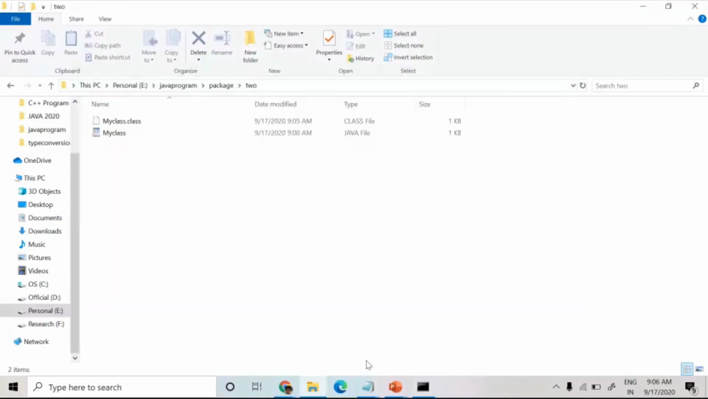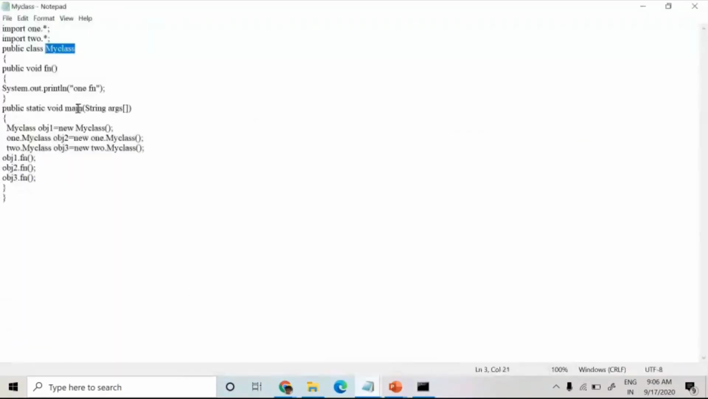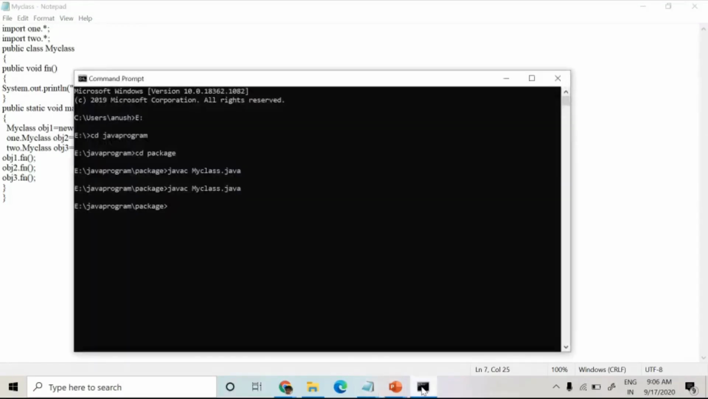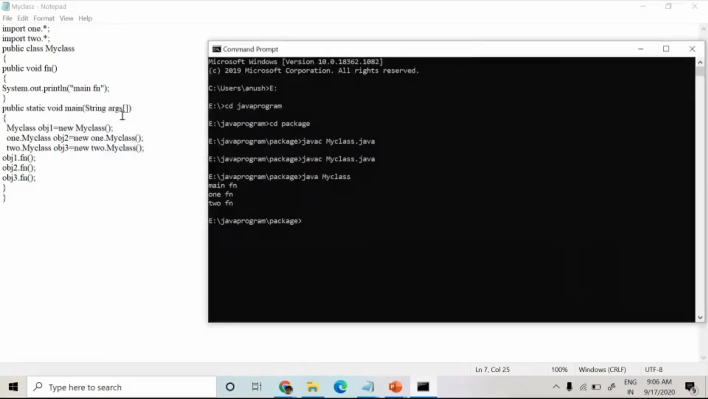Then I'm going to compile. Actually, I didn't change the print statement in the main program, so now I will change this to main fn. One more time I will compile, and now I'm going to execute. Now what will it print? obj1 is the current folder's myclass object, obj2 is the package 1 myclass object, and obj3 is the package 2 myclass object. Then by using those objects, I call the function fn.